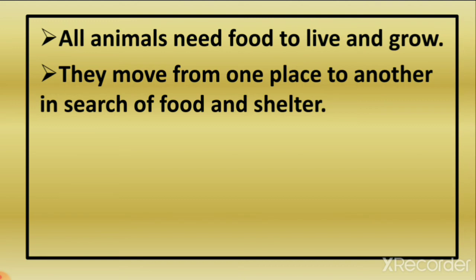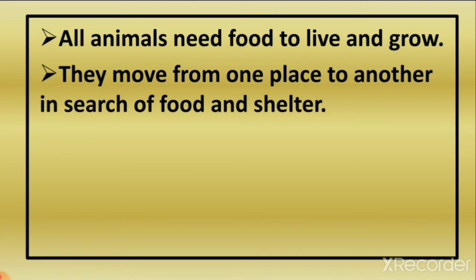No, they are not eating brinjal and potatoes. They are not going to buy things from the market. So they go from one place to another, like birds going from one tree to another tree. A tiger is going to find its food, right? So these animals go from one place to another to find food and shelter.